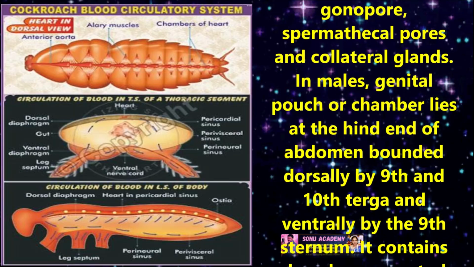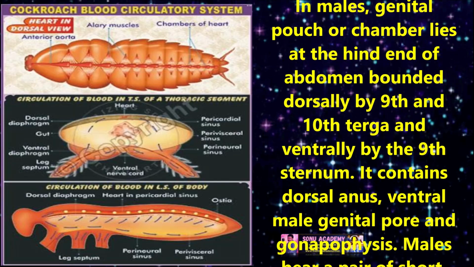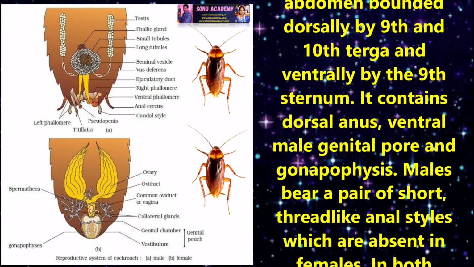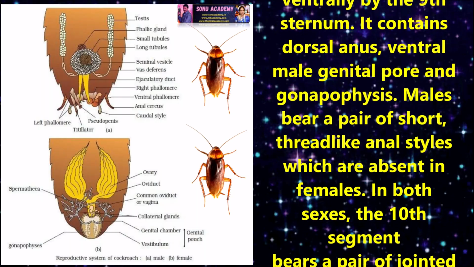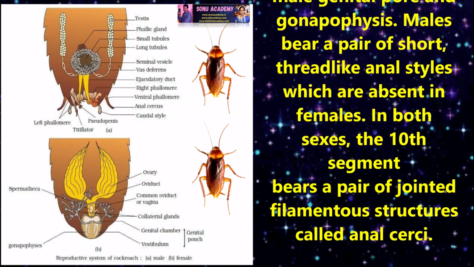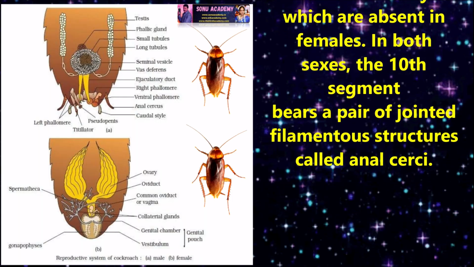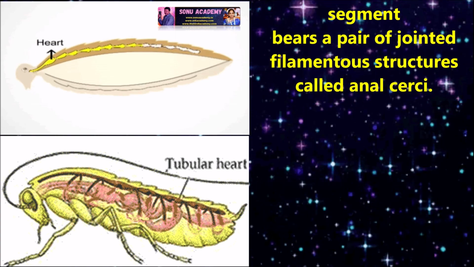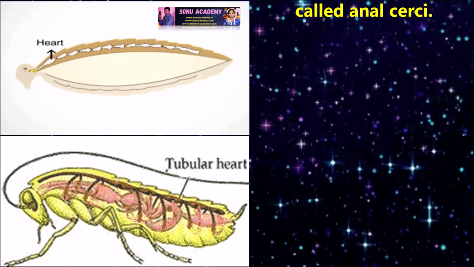In males, the genital pouch or chamber lies at the hind end of the abdomen, bounded dorsally by the 9th and 10th terga and ventrally by the 9th sternum. It consists of the dorsal anus, ventral male genital pore and gonapophyses. Males bear a pair of short thread-like anal styles which are absent in females. In both sexes, the 10th segment bears a pair of jointed filamentous structures called anal cerci.